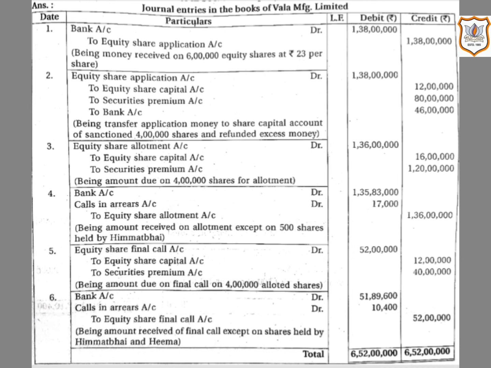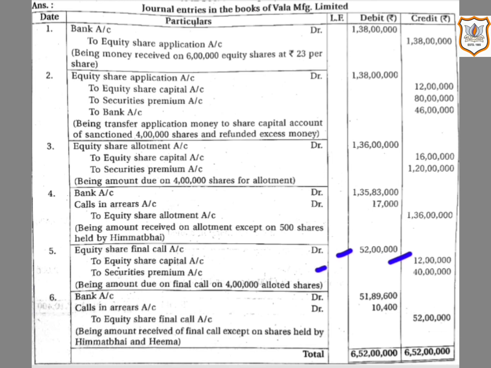Rupees 13 is the amount per share at the time of final call including premium, that comes to 52 lakh. Then equity share capital account will be credited with the final call money payable towards share capital, that is 4 lakh multiplied by rupees 3, that comes to 12 lakh.